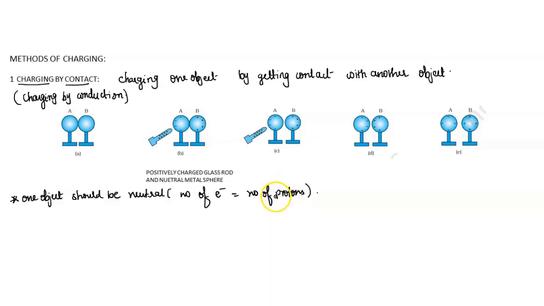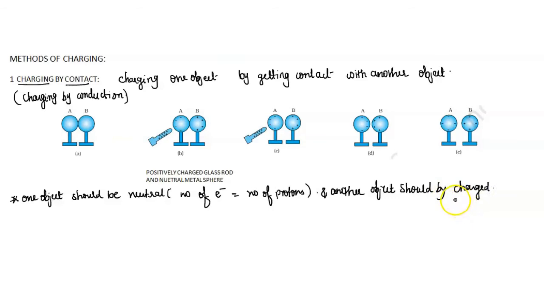So in charging by conduction, one object should be neutral and another object should be charged. Charged means either positively charged or negatively charged, whatever it may be.